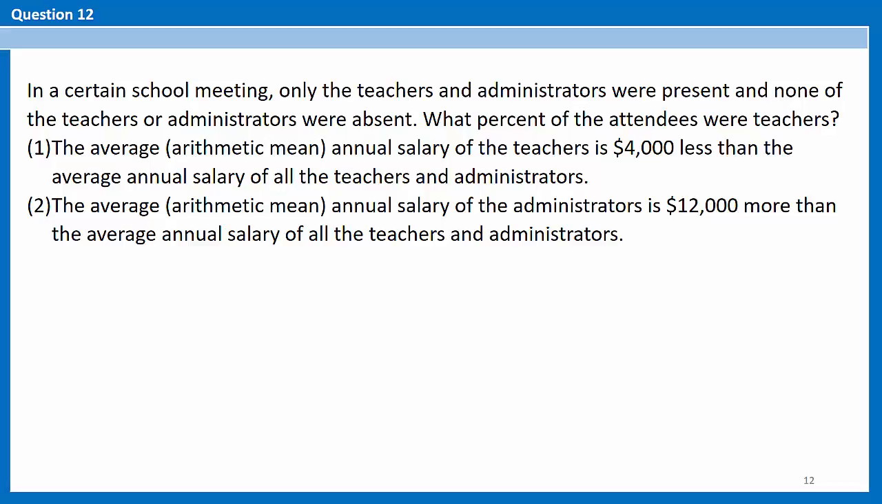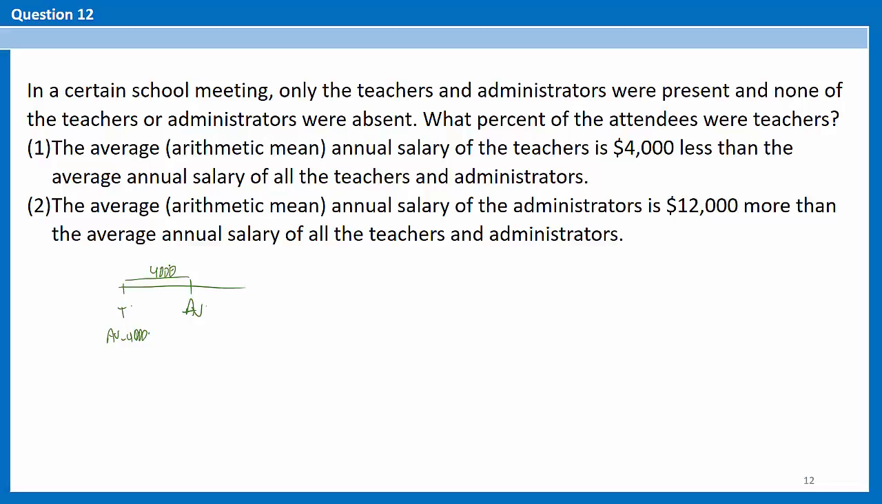Statement number 1 says the average annual salary of the teachers is 4,000 less than the average annual salary of all the teachers and administrators. Now you might be thinking, what does annual salary have to do with number of teachers? Well, let's just go with it. If you have an average, and for the teachers the difference is 4,000 less, so the average minus 4,000, that means the difference here is 4,000.